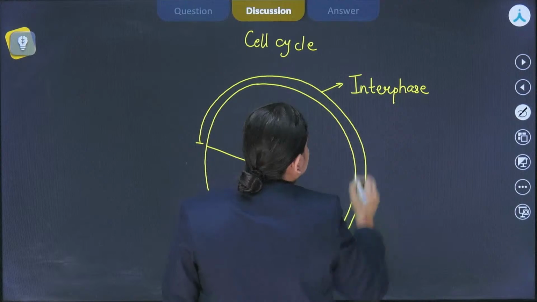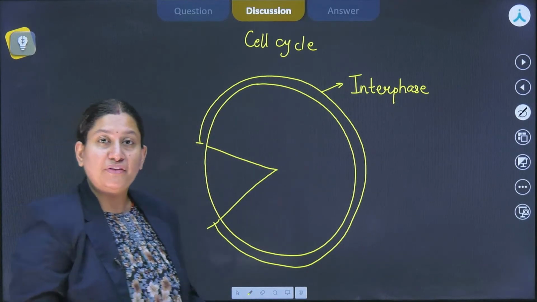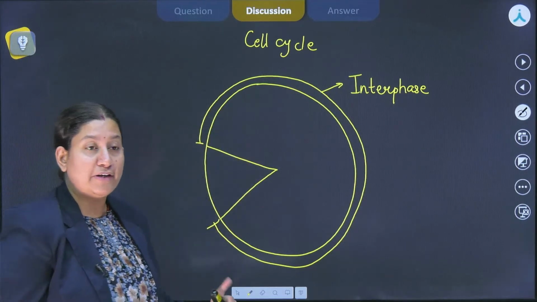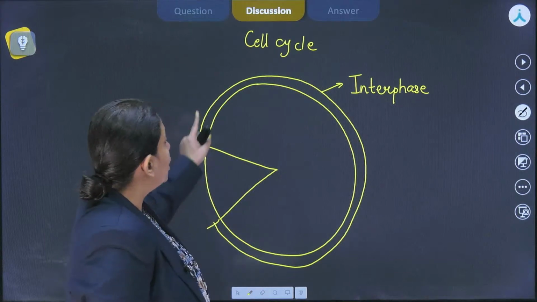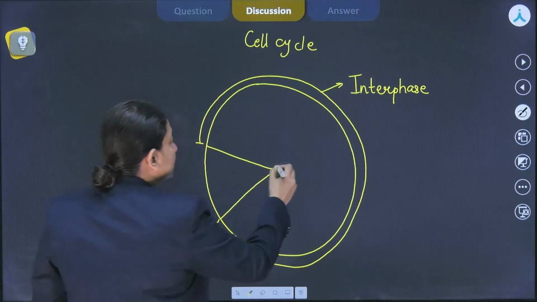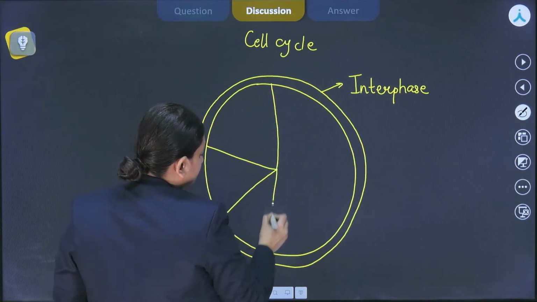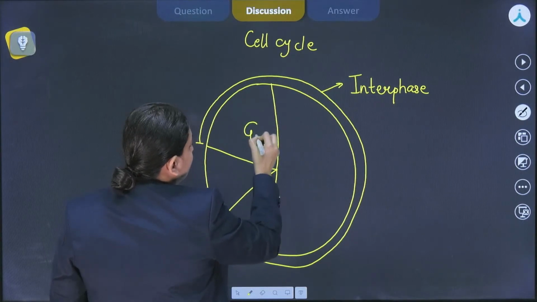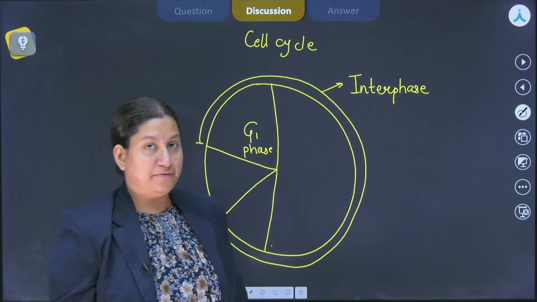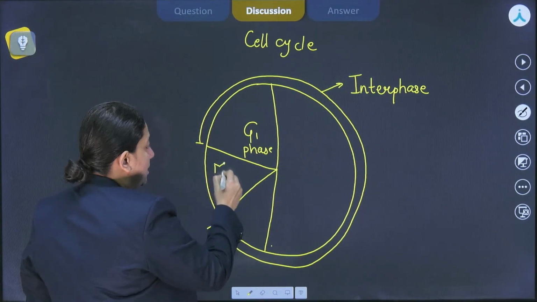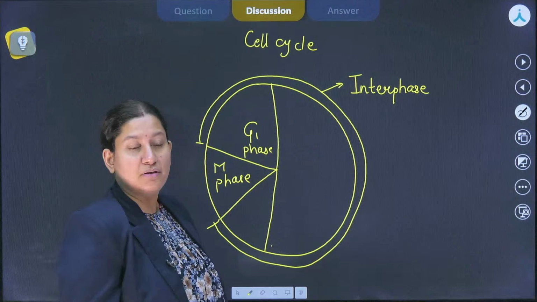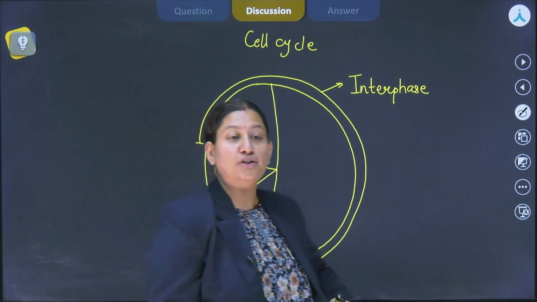Or the resting phase, because we are not going to observe any of the events that occur over here under the microscope. That is the reason why we call it a resting phase, not because the cell is resting, right? So in this particular phase, when the cell is preparing itself for division, firstly it will be having this G1 phase, which is the gap 1 phase. We also call it the post-mitotic phase because it is going to occur after M phase, right? The cell begins with it, but of course it is after the M phase is completed. It begins with it, so it will be G1 phase.